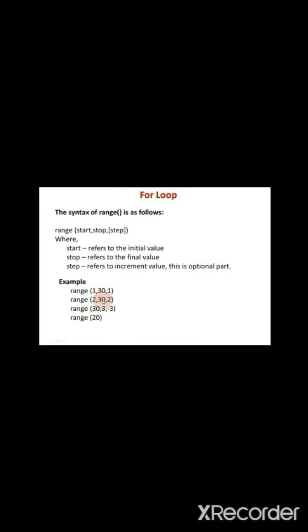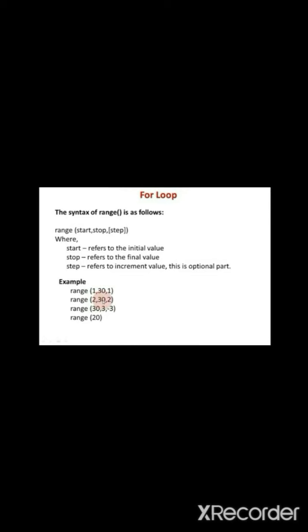Within the bracket, we have to give start value, stop value and step value. Start refers to the initial value, stop refers to the final value and step refers to incrementation value or decrementation value. This is optional part. That means we can give or we can omit. Look at the example.